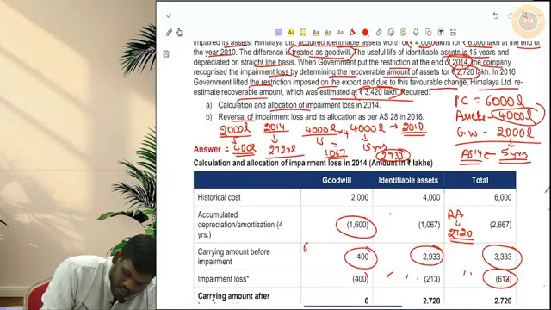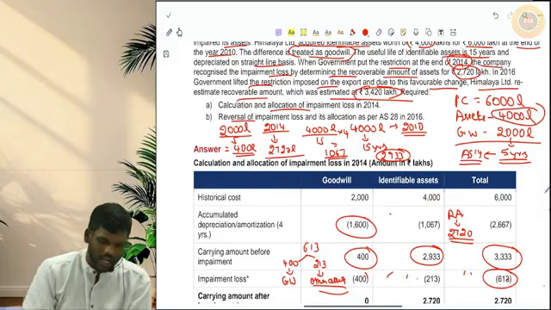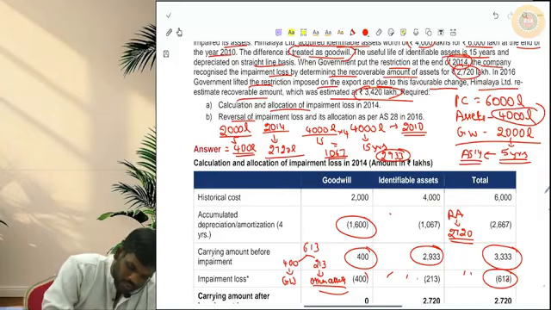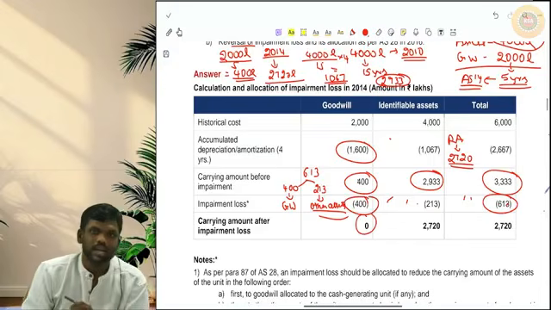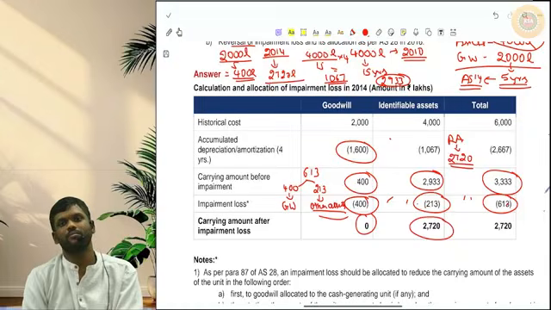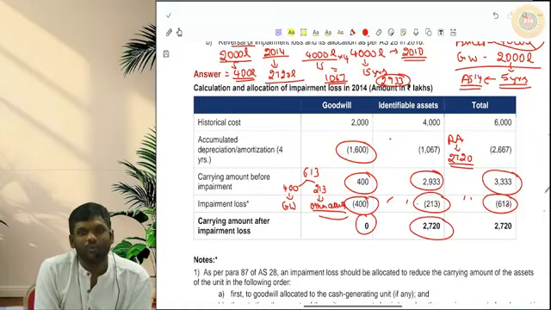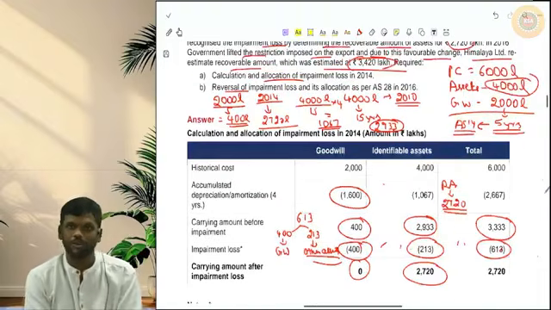So out of the 613, 400 will be charged to goodwill, and the remaining 213 will be charged to other assets. So the goodwill will become 400 minus 400, 0. And for other assets, 2933 minus 213, 2720 will become the revised carrying amount of the other assets. So that is how we allocate the impairment loss.